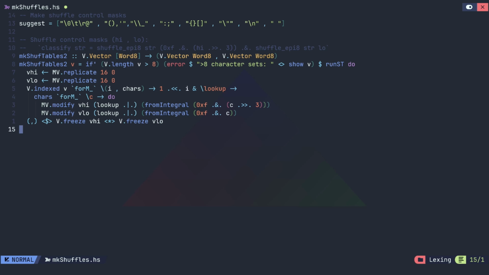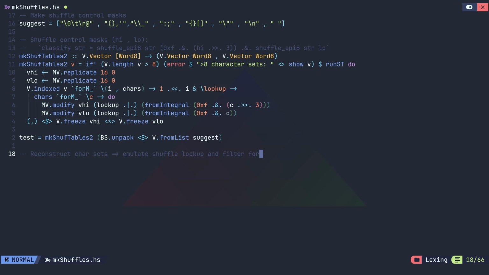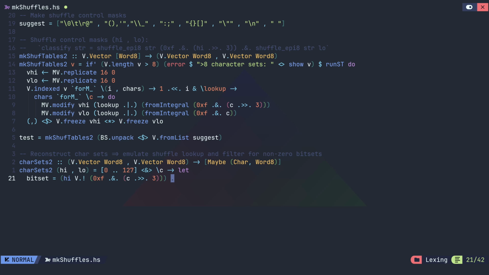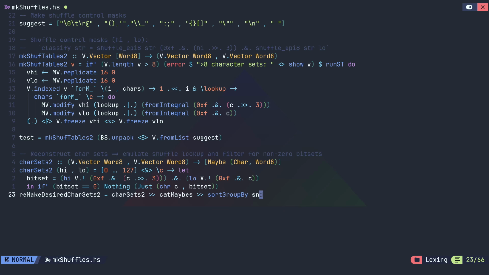Make shuff tables requires as input the desired character set, and does not check for overlap. Remake desired character sets does that instead. I also wrote a function to auto-generate viable character sets. Before that, I somehow got very lucky and randomly chose a viable setup, which later proved to be one of very few possible ones, although the 4th-bit overlap strategy makes this more forgiving.